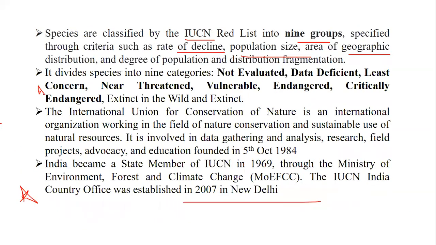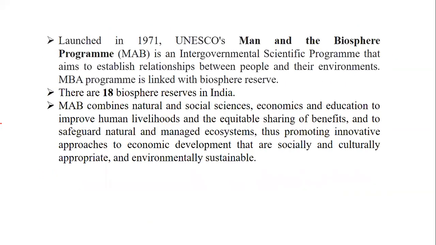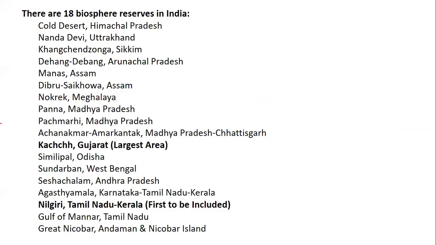Then we have UNESCO, which launched in 1971 the Man and Biosphere program, that is MAB, which is again to establish the relationship between people and environment. There are 18 biosphere reserves in India. Definitely the benefit is to improve human livelihood and to promote economic development. So these 18 biospheres are given as follows, with reference to the states also.